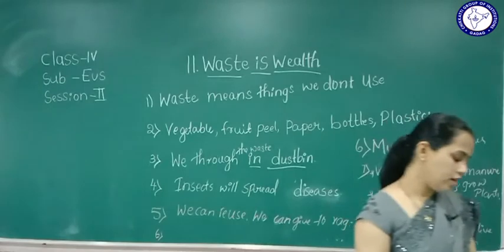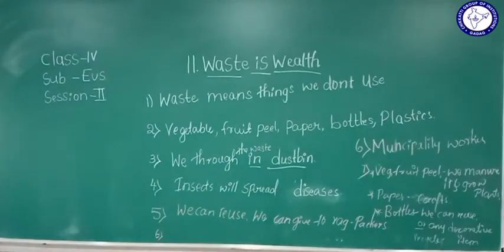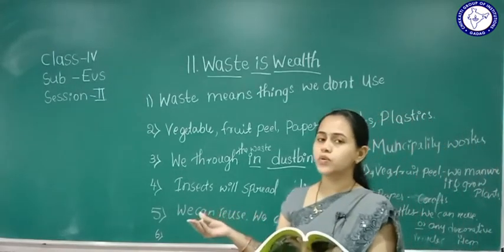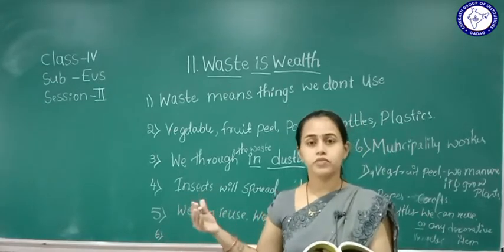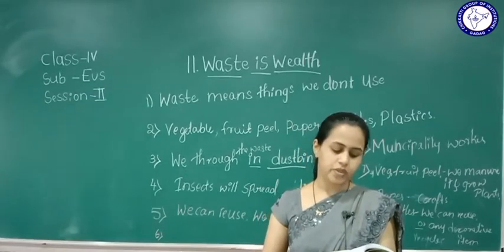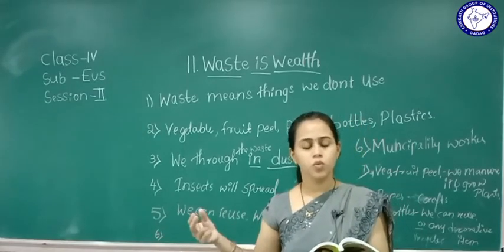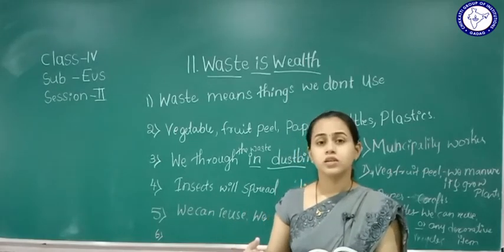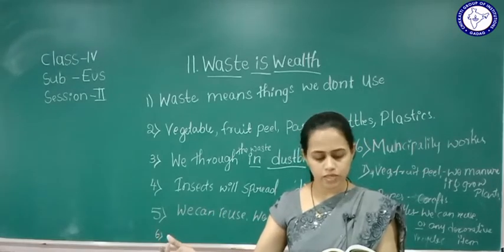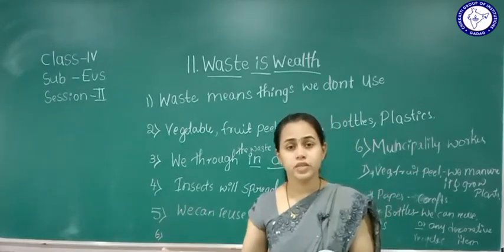It is wet waste and they can compost it. The next one is fruit peeling. This is also wet waste, and we can compost it too. Leftover food is also wet waste. We can compost it, or we can feed it to the animals too.